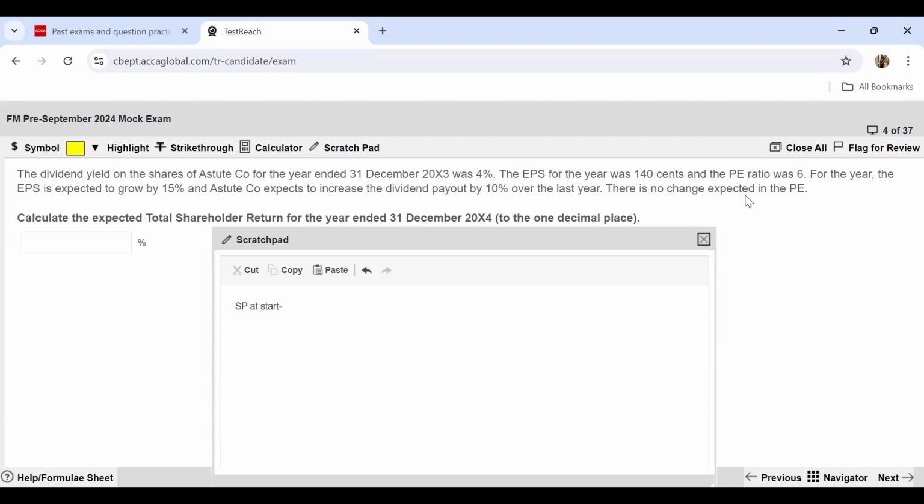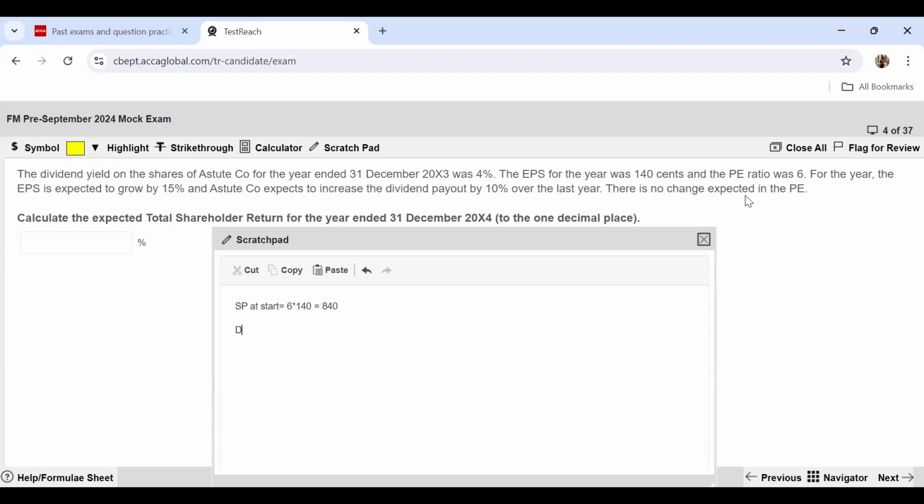So it's 6 multiplied by 140, which gives you 840 cents. Be mindful that all of this working is either going to be in cents or in proper dollars. I am doing the working in cents because the figures are provided to us in cents only.